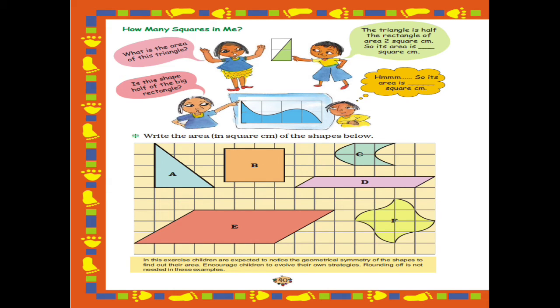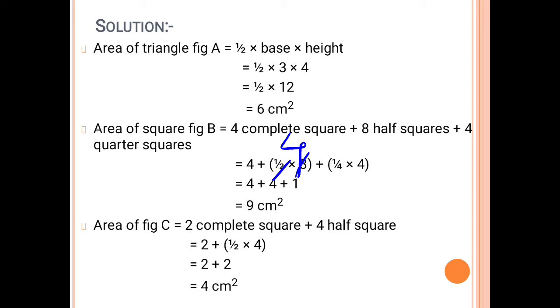Now let's see the next shape, that is shape number C. Now let's count how many completely filled squares are there and how many half filled squares are there. So let's count. This is 1 and this is 2. 2 complete squares. Then 1, 2, 3 and 4. 4 half filled squares. So let's see how we are going to do the calculation. See this one. Area of figure C: 2 complete squares plus 4 half squares. We have counted just now.